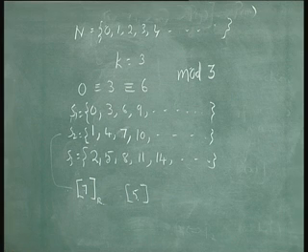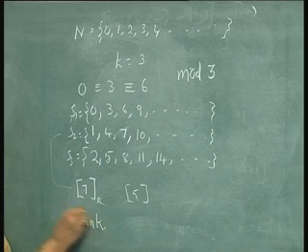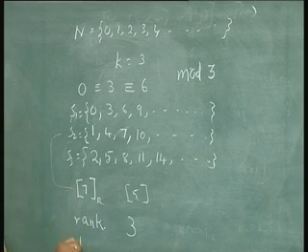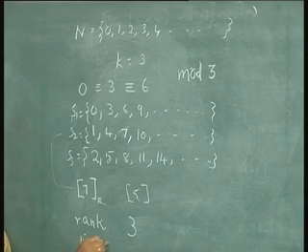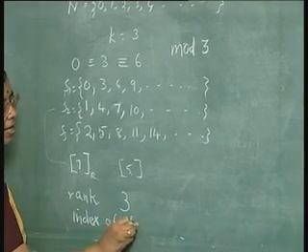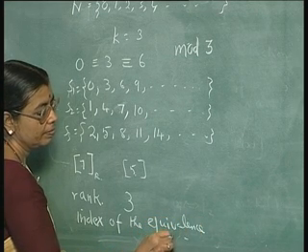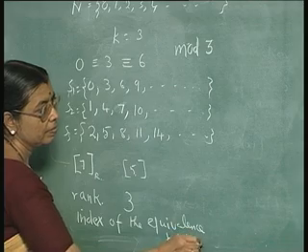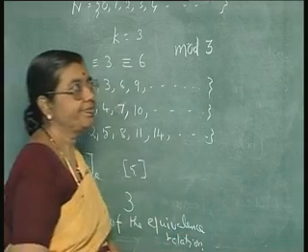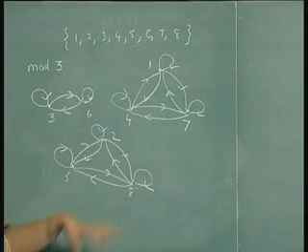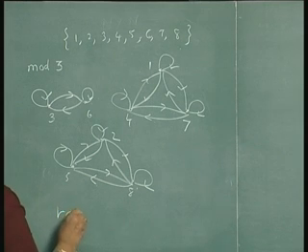The number of equivalence classes is called the rank of the equivalence relation. Here, in this example, it is 3. It is also called the index of the equivalence relation. In this case also there are 3 equivalence classes, each complete digraph represents one equivalence class. So, the rank here is 3.